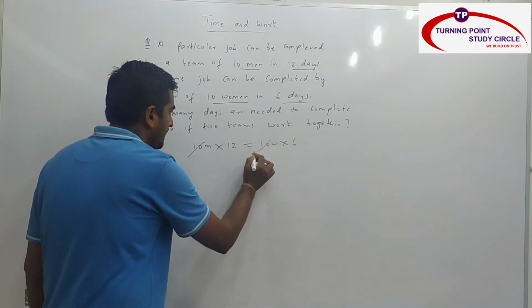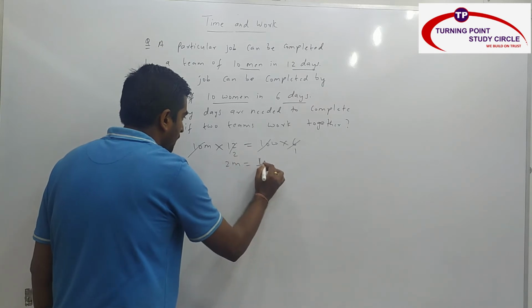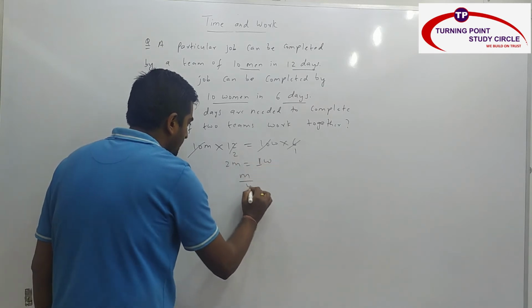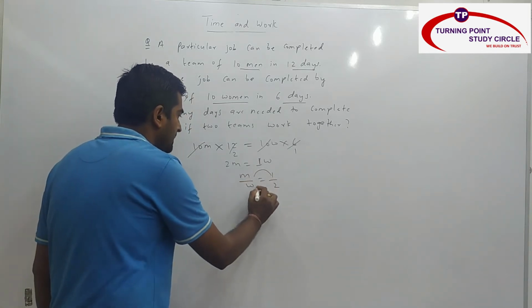So 10 and 10 cancel. 6 ones are 6, 6 twos are 12. So 2 men is equal to 1 woman. Men by woman is equal to 1 by 2. So men's efficiency is nothing but 1 and women's efficiency is nothing but 2.